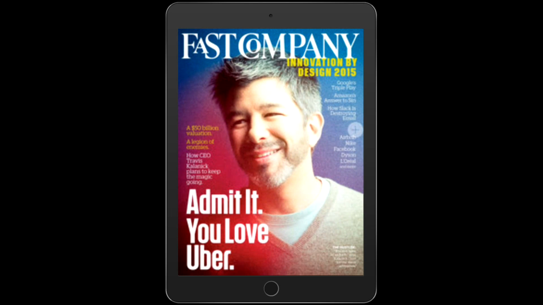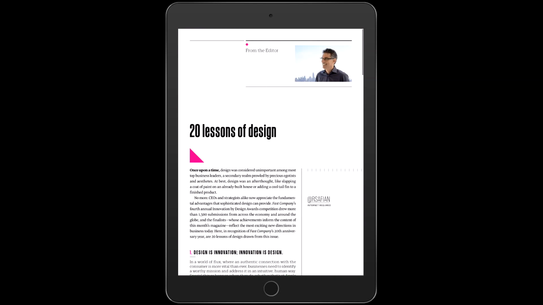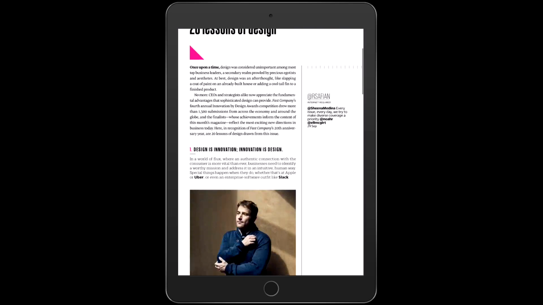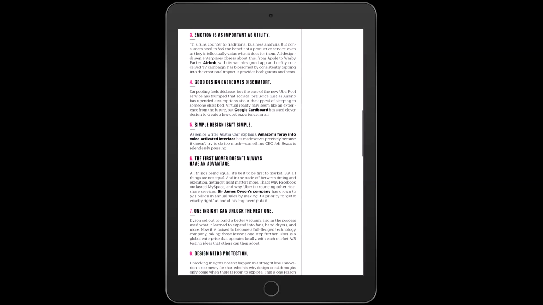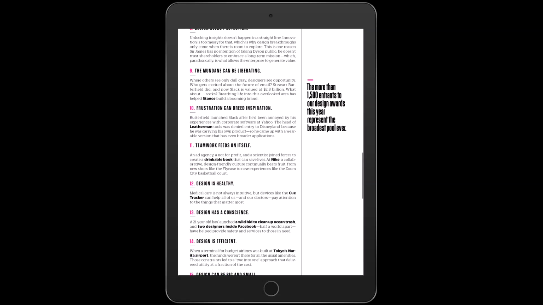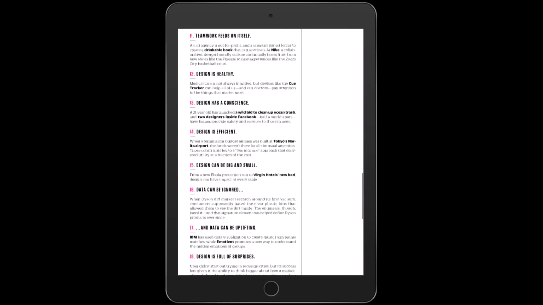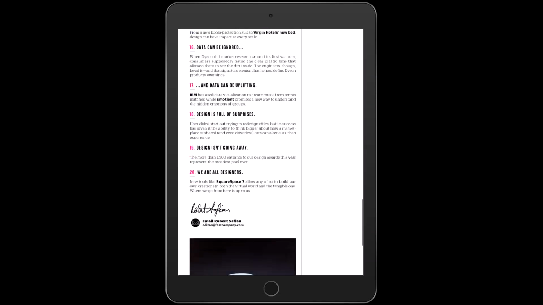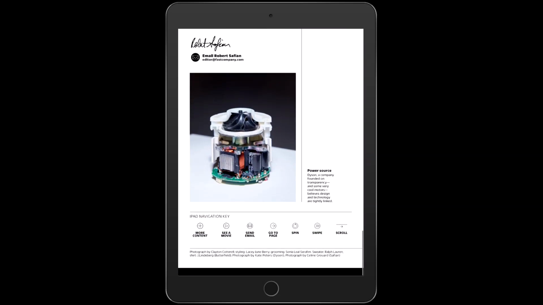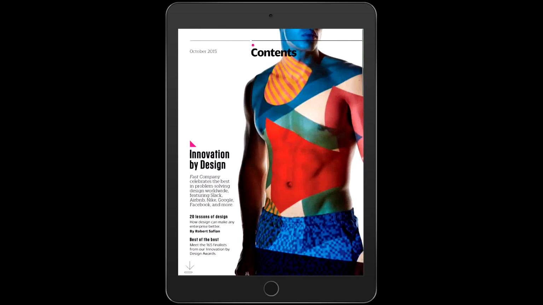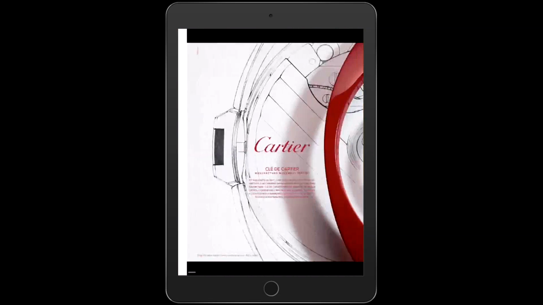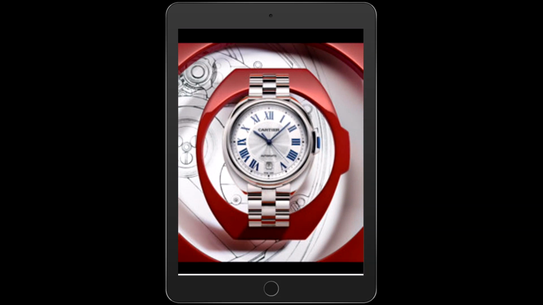Finally, as you're reading a magazine, some of them have an up and down type of scrolling method, so you can read it as if it were a news feed. And then that same magazine can be scrolled from left to right. So you have different ways to scroll through a magazine, which I find is pretty cool.